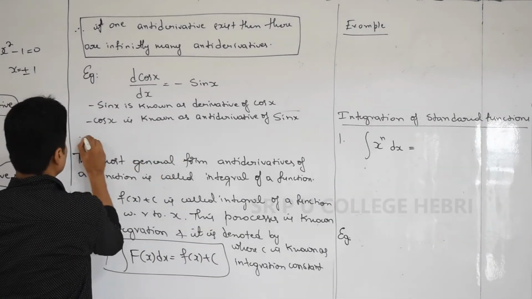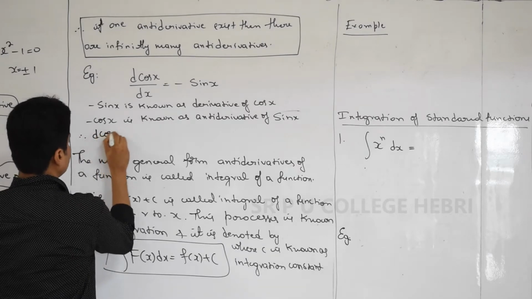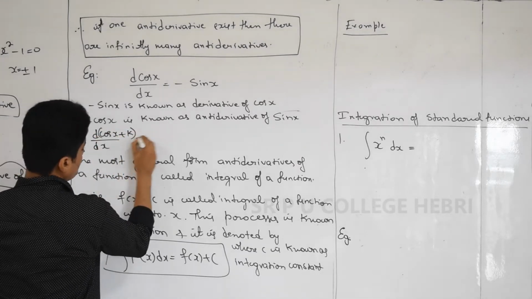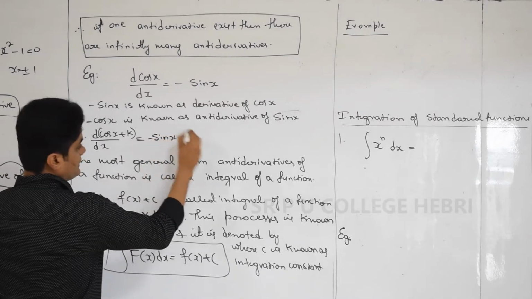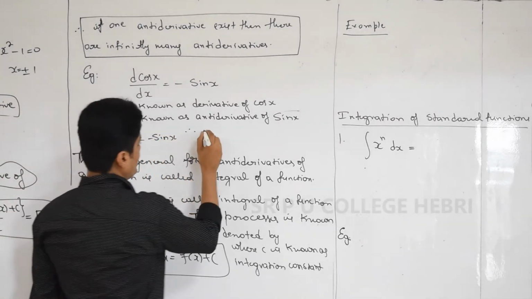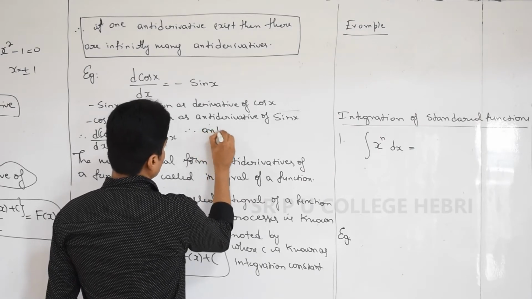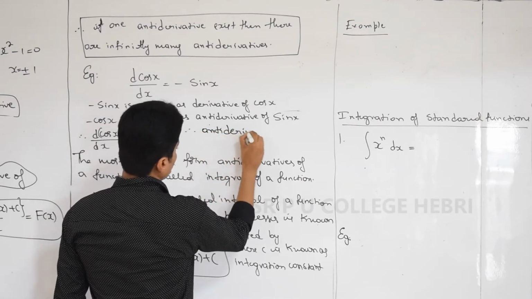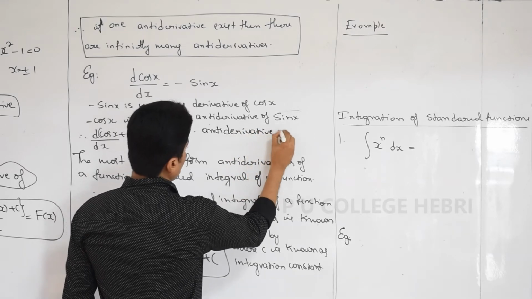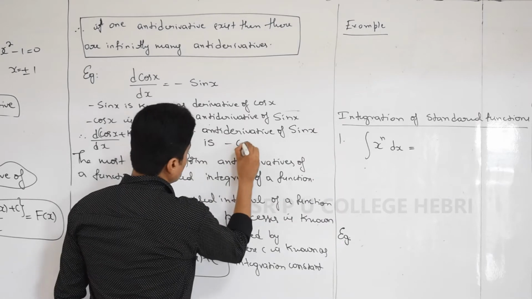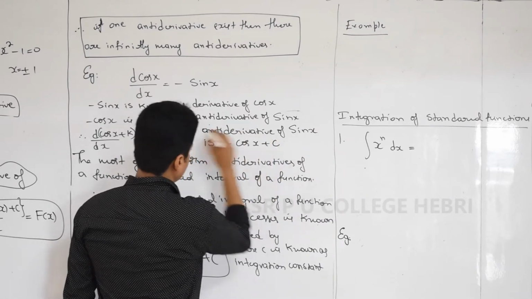Now also we know that cos x plus any constant again gives minus sin x. Therefore, what is the antiderivative of sin x? Therefore, the antiderivative of sin x is minus cos x plus c.